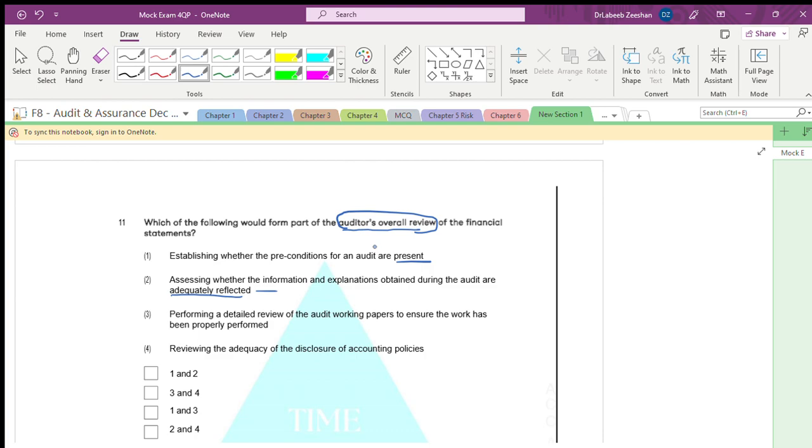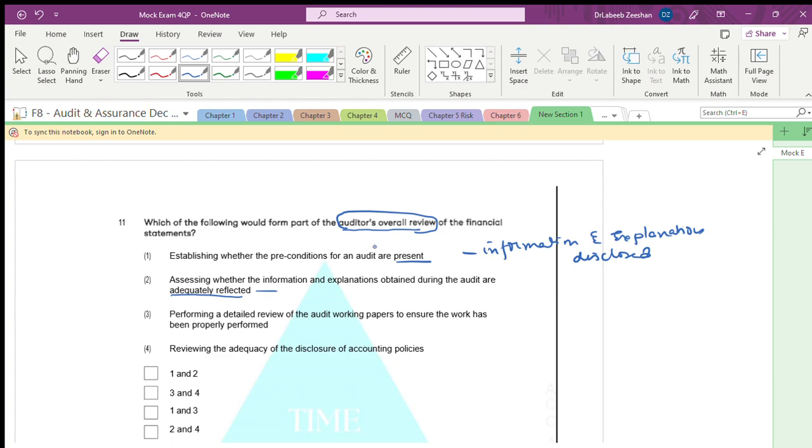What you have to do as an overall audit review, overall of the auditors, is assess whether the information and explanation during the audit are adequately reflected or disclosed. Whatever the information and explanation, it should be adequately disclosed. That's what adequately reflected means. Fine. Adequately disclosed.